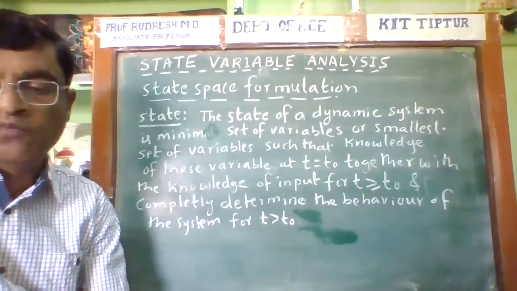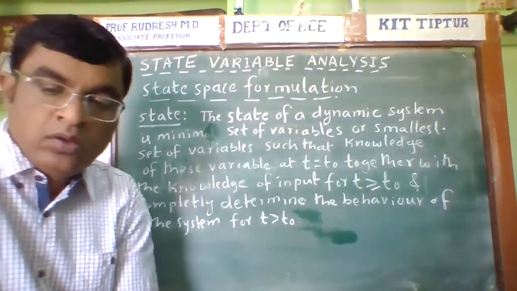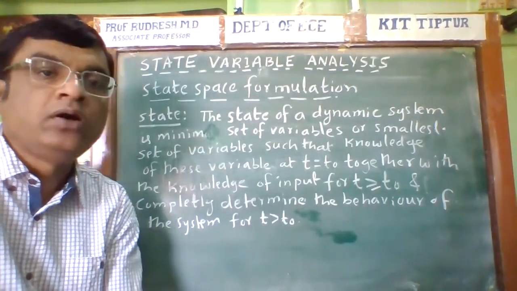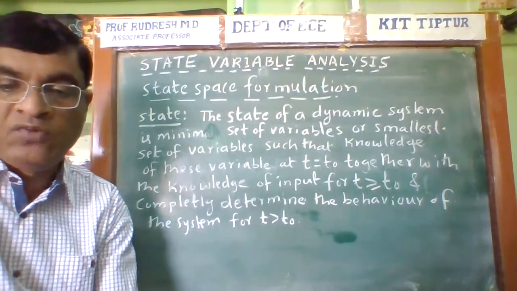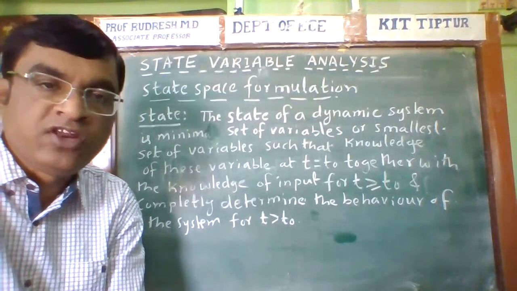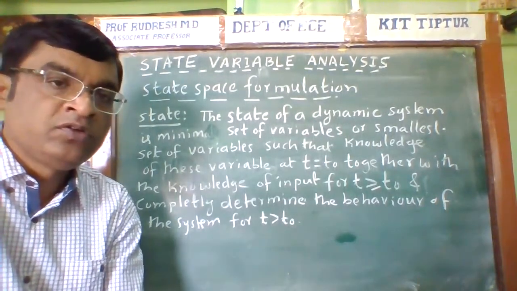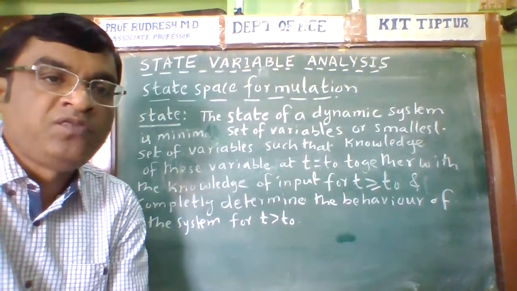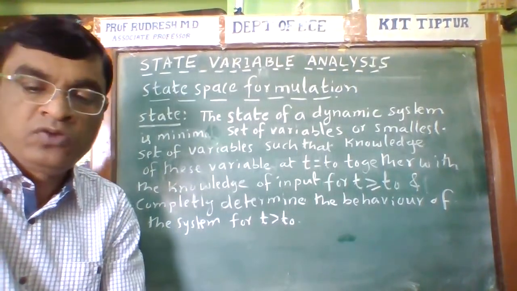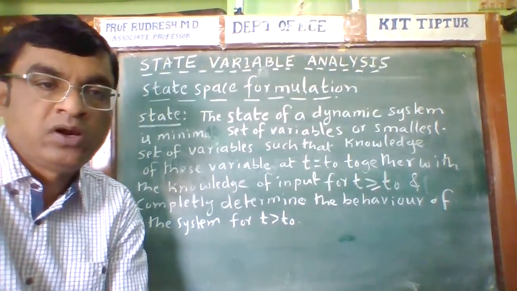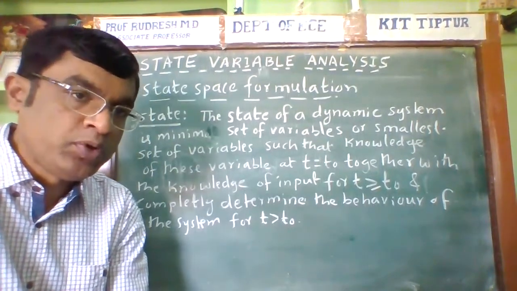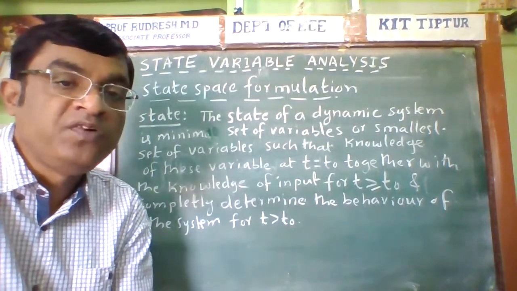The state variable formulation of a system consists of m number of inputs, p number of outputs, and n number of state variables. Therefore, in order to develop the state space model for the given system, we should use the state formulation, where the state model of the system consists of m inputs, p outputs, and n state variables.